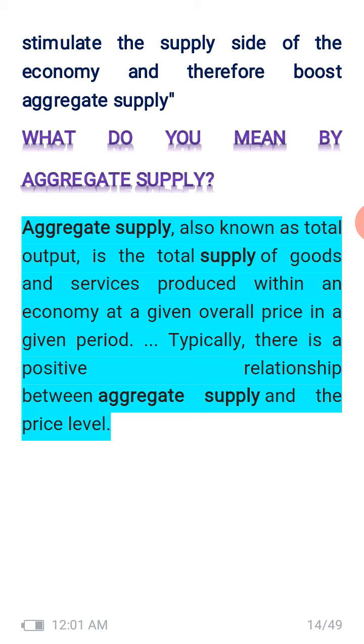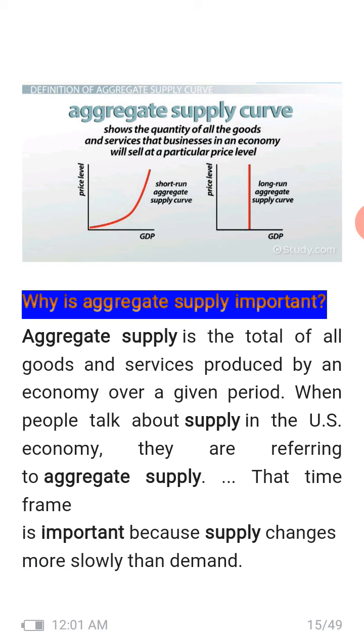What do you mean by aggregate supply? It is also known as total output, the total supply of goods and services produced within an economy at a given overall price in a given period. This is the positive relationship between aggregate supply and the price level. What do you mean by positive? When the price increases, supply increases. When the price decreases, supply decreases. This is the positive relationship, right?